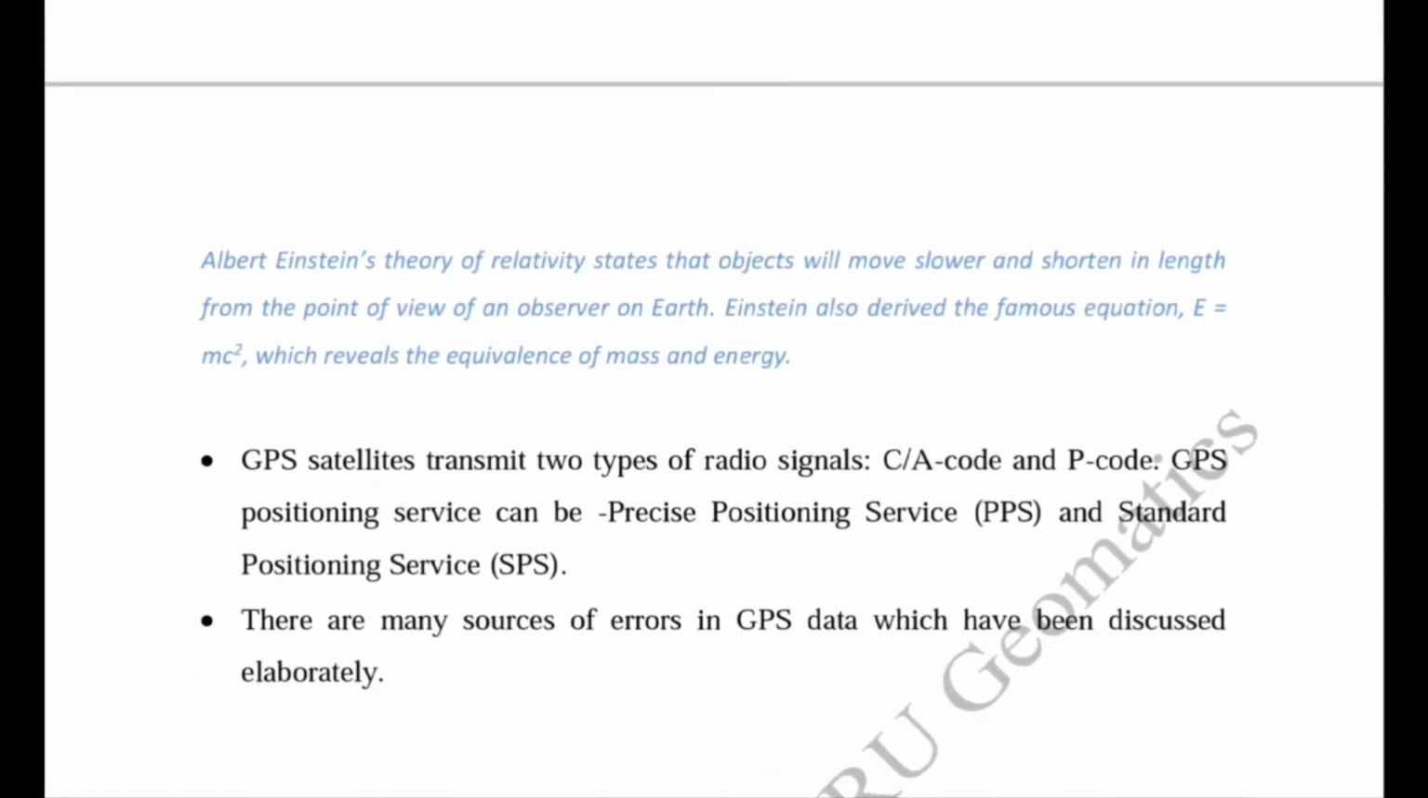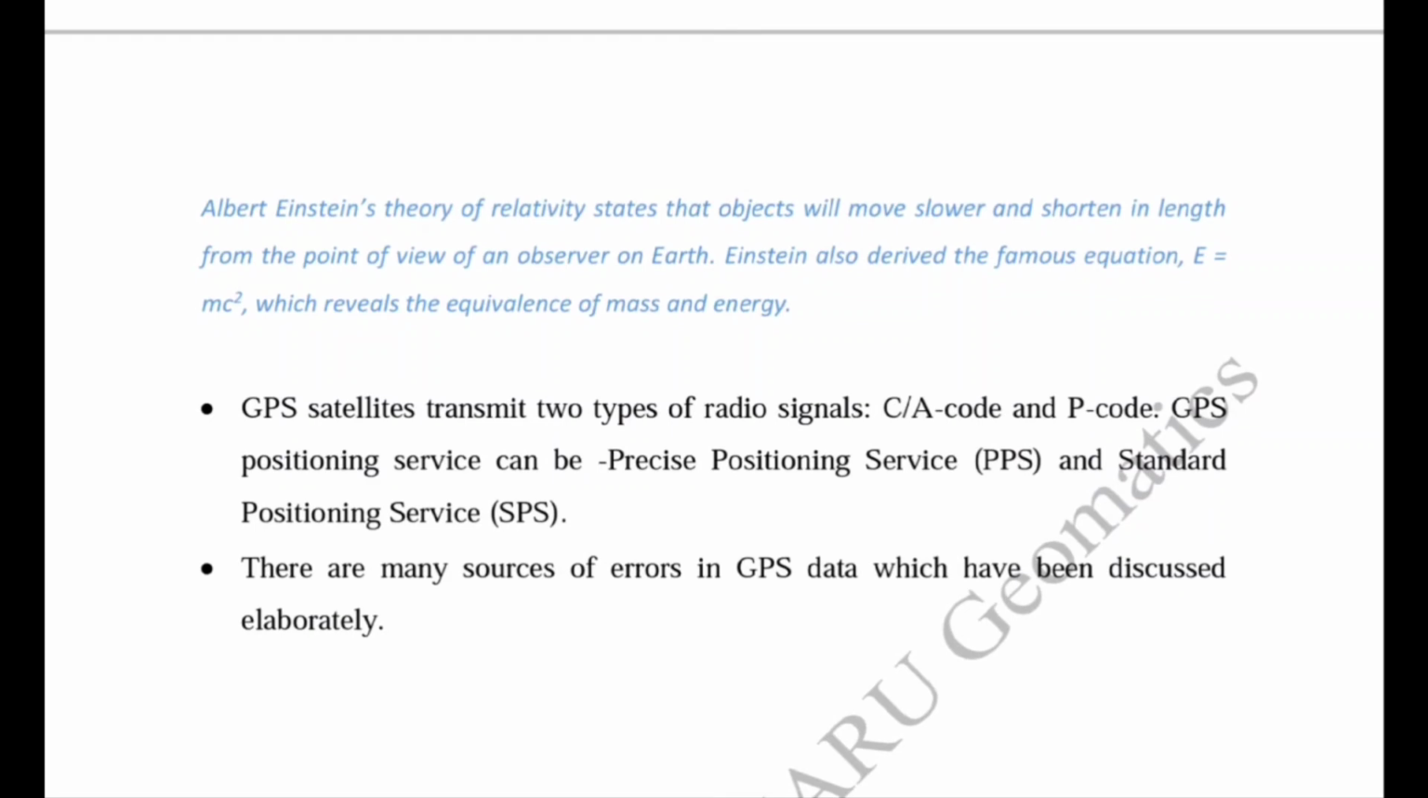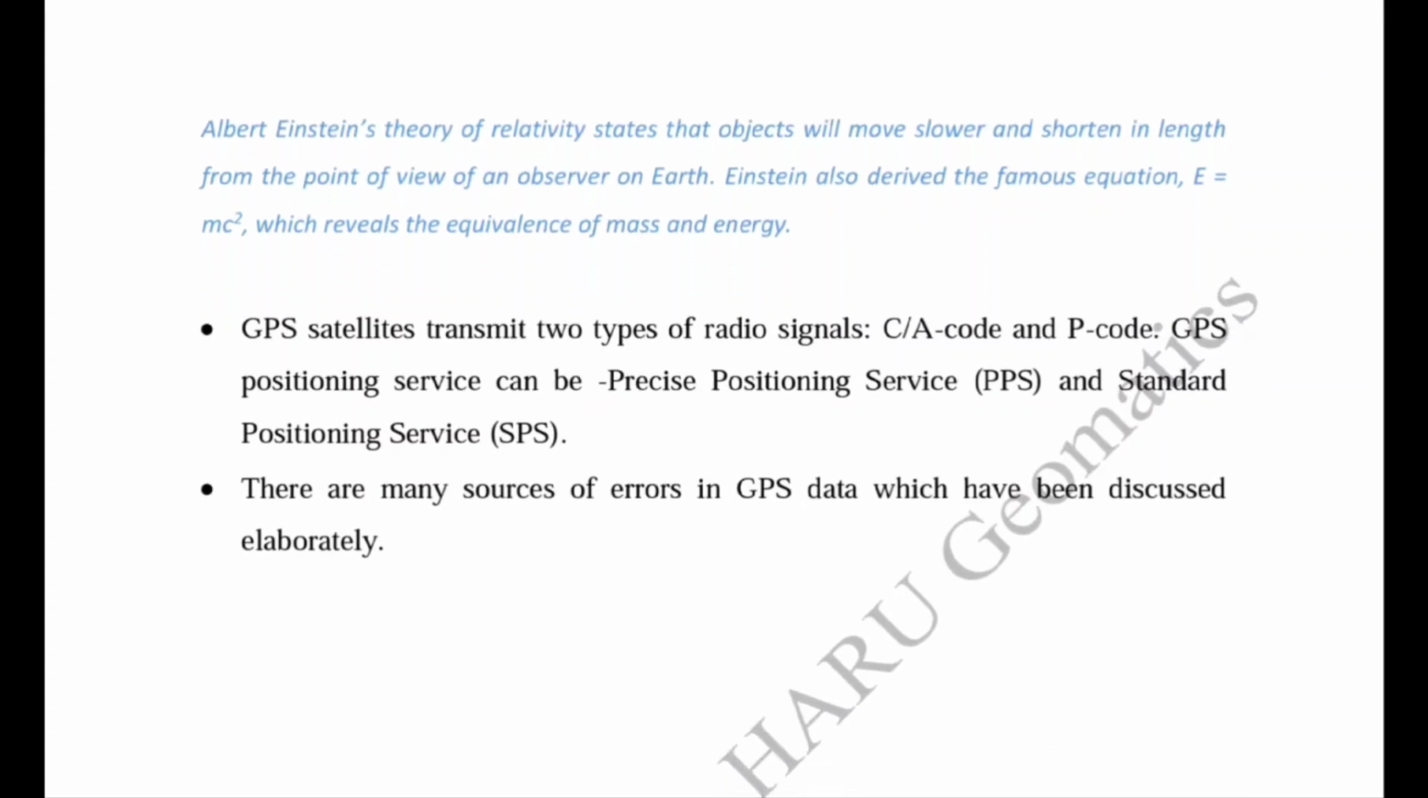Now Albert Einstein's theory of relativity stated that an object will move slower and shorten in length from the point of view of an observer on Earth. And we know that speed is inversely proportional to time. Einstein also derived the famous equation E = mc², which reveals the equivalence of mass and energy. This was the very famous equation derived by Albert Einstein.